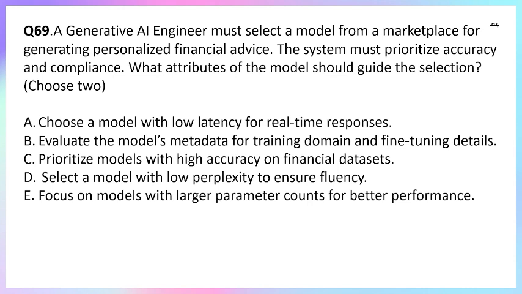And option E, a large parameter count doesn't guarantee accuracy and compliance. So the correct answer is option B, evaluate the model metadata for training, domain, and fine-tuning details, and another one is prioritize a model with high accuracy on the financial dataset. So B and C is the correct answer.